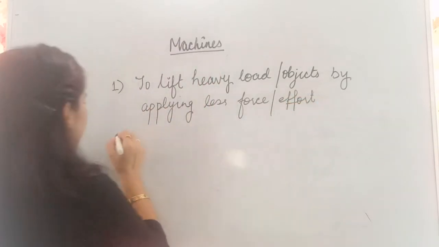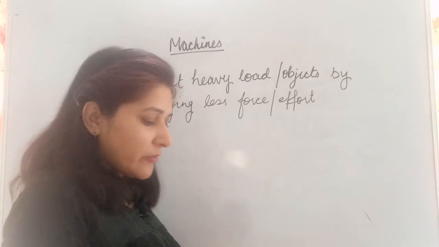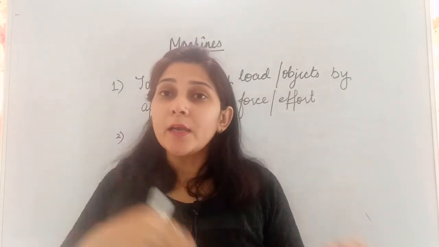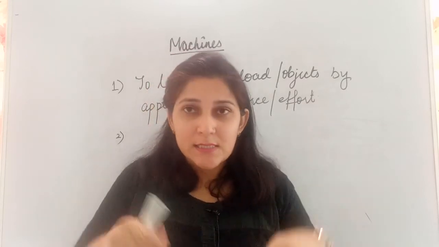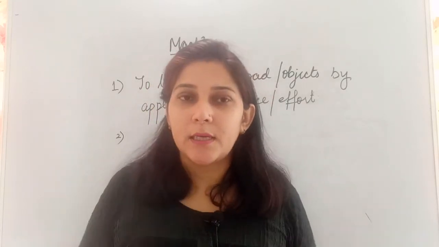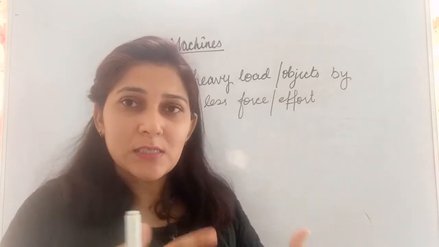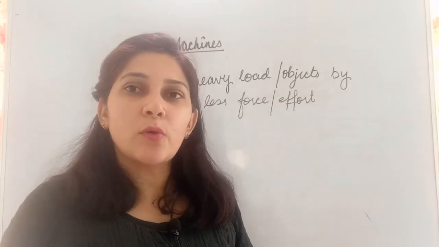Then the example I have given you for the lifting of car with the help of jack, or you can say turning soil with the help of spade. When you turn soil, that is also a kind of force multiplying. With a very small amount of force you can turn the soil very easily.